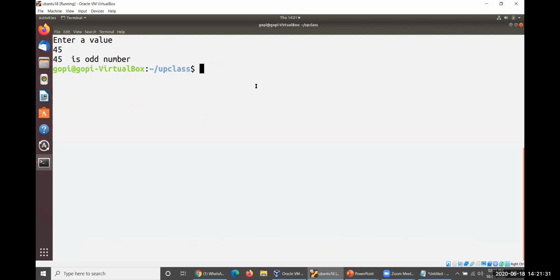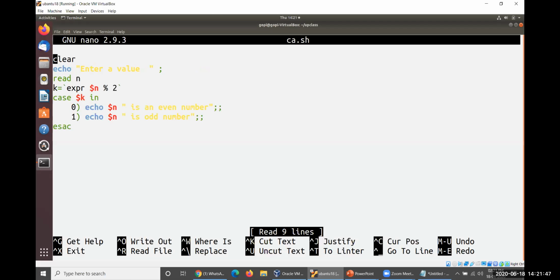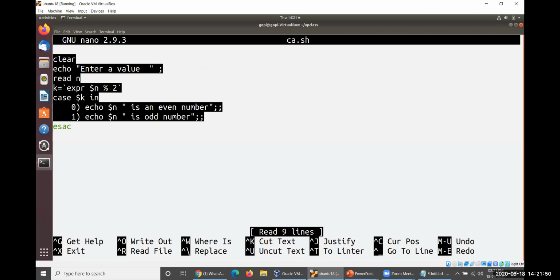Okay, I have identified the modulus 2 value here. If the modulus 2 value is equal to 1, that is an odd number. If the modulus 2 value is equal to 0, then that is called an even number. So a simple kind of explanation or example for this one. You can see this particular example here. In this way you can write your switch case. In future, you may have some kind of switch case operations. Yes, I'll give you some examples, and there will be more examples of writing the switch case in our laboratory sessions also. Okay, this is one kind of example.